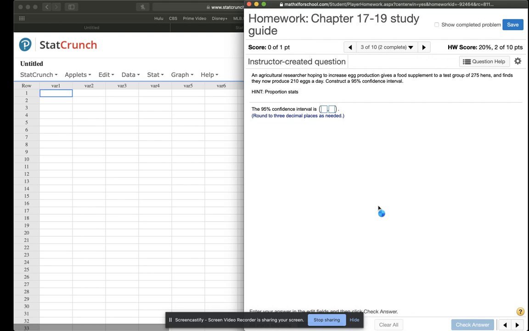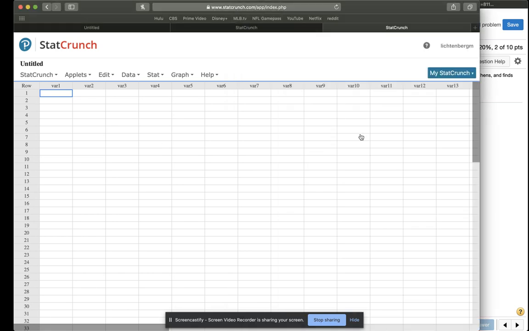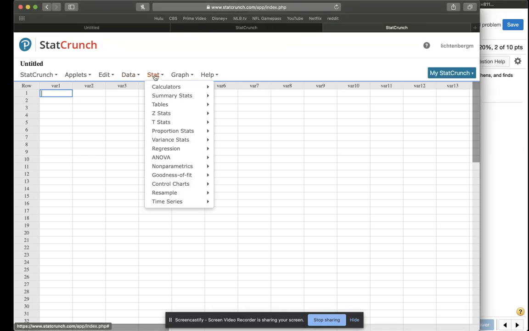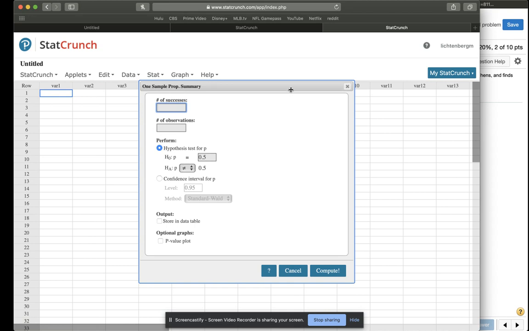Okay, an agricultural researcher hoping to increase egg production gives a food supplement to a test group of 275 hens and finds they now produce 210 eggs a day. Construct a 95% confidence interval. So we're going to go to proportion stats on StatCrunch. So stat, proportion stats, one sample with summary.